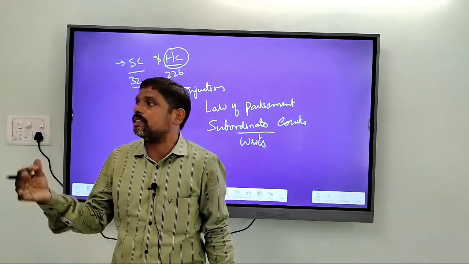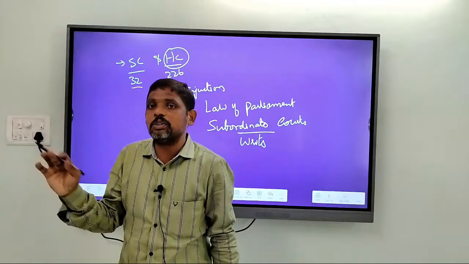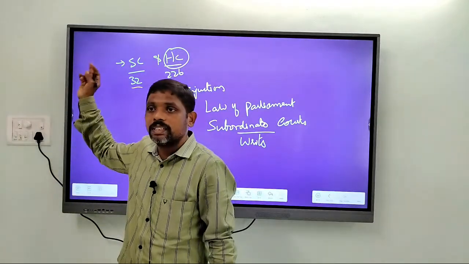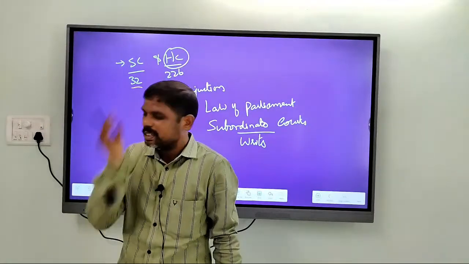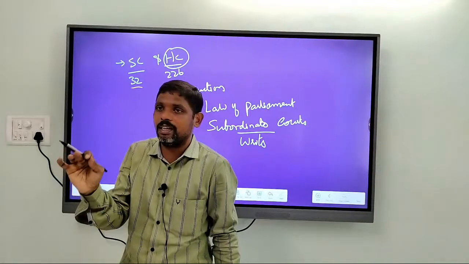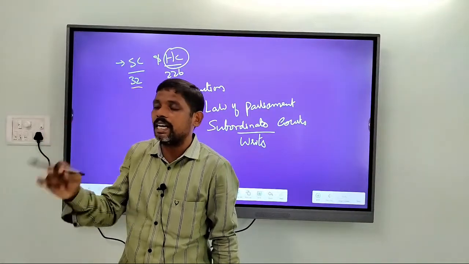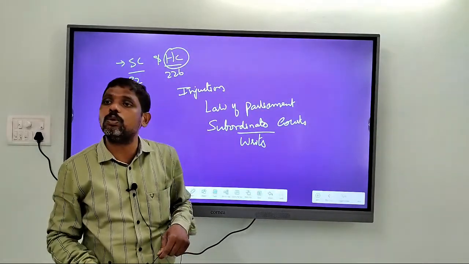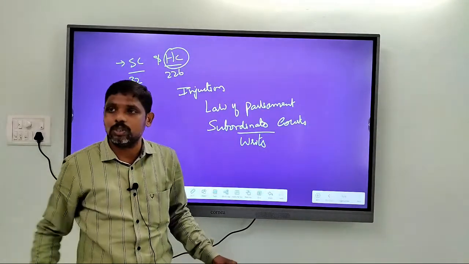So, if an individual directly approaches the Supreme Court, what the Supreme Court will direct is the individual to go to the High Courts first and then come to the Supreme Court. If approached directly, the Supreme Court will not issue writs. It will direct the individual to move to the High Courts first and then come to the Supreme Court.